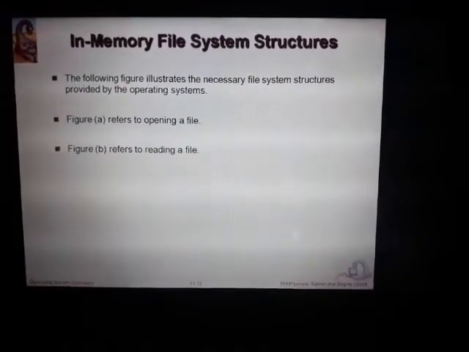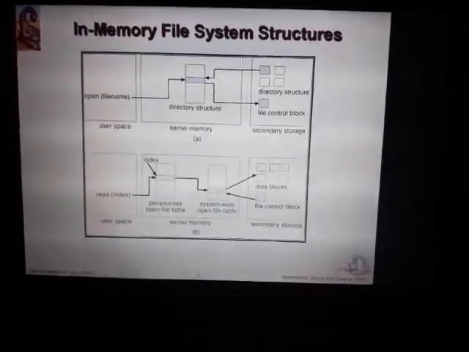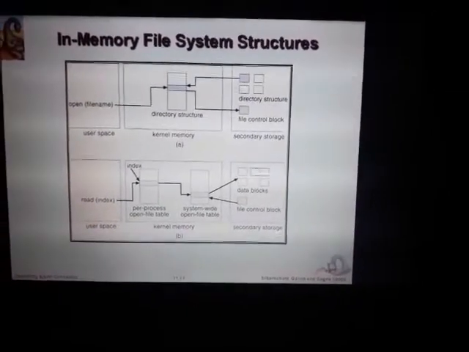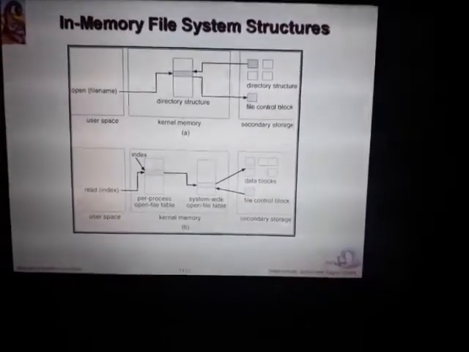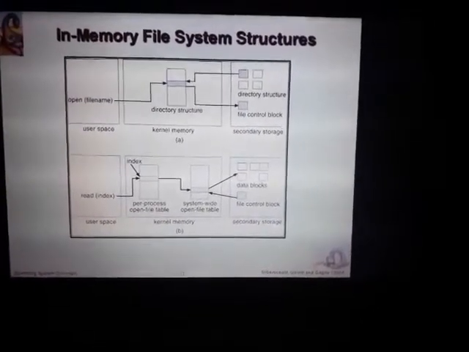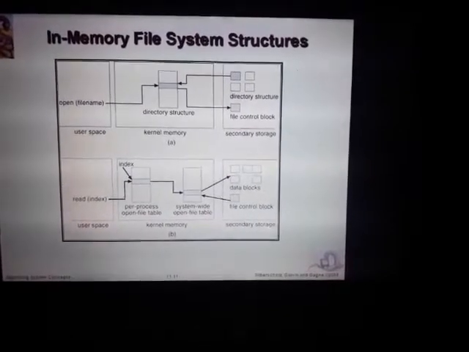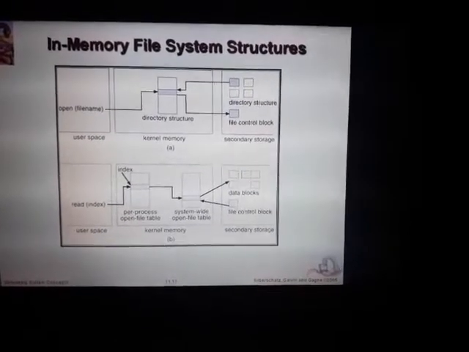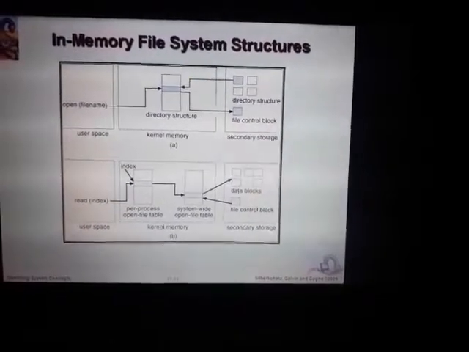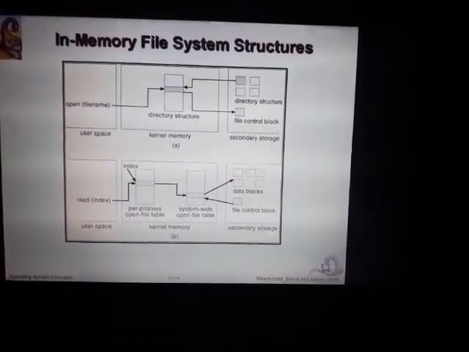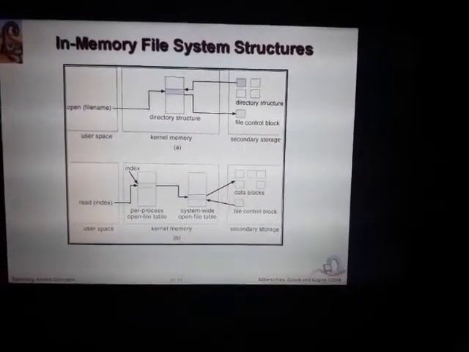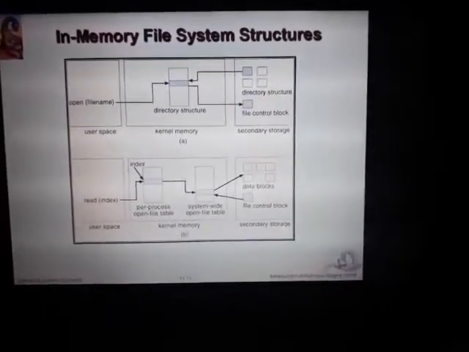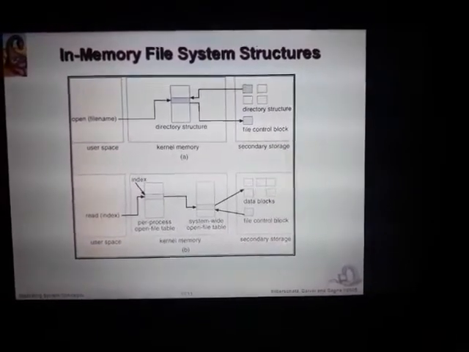In the in-memory file system structure, there are two things you should remember. Look at these diagrams: open file name, user space, kernel memory, directory structure and file control blocks, that is secondary storage. In the second diagram, user space reads the per-process open file table, then it moves into the system-wide open file table, then the data is stored in terms of data blocks. And if you want to view the contents, we have to go through the file control block. So this is the in-memory file system structure.